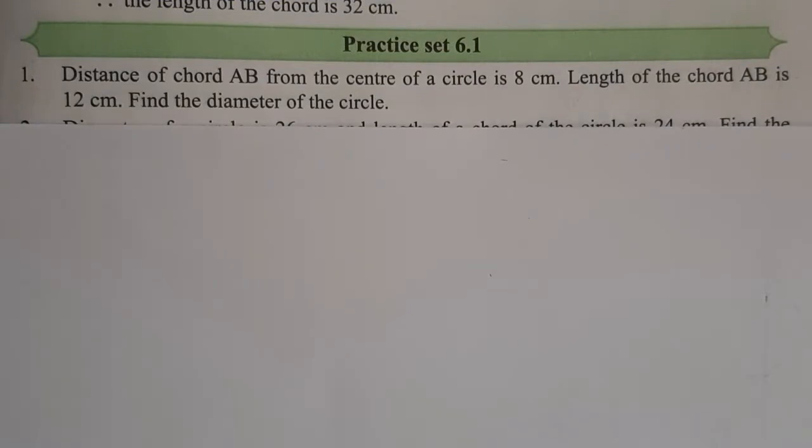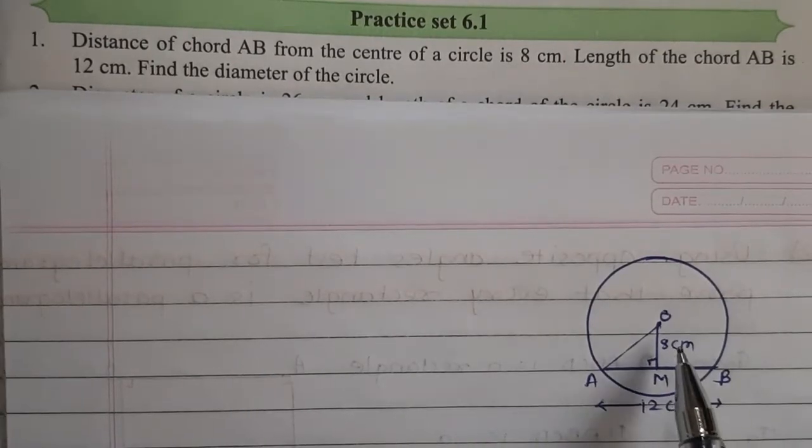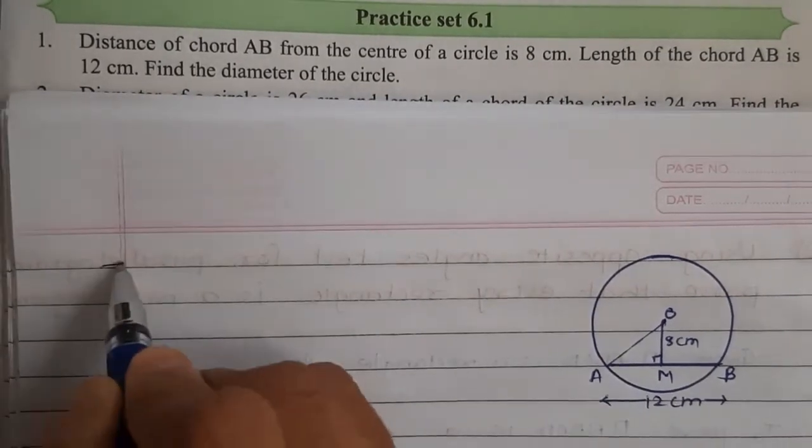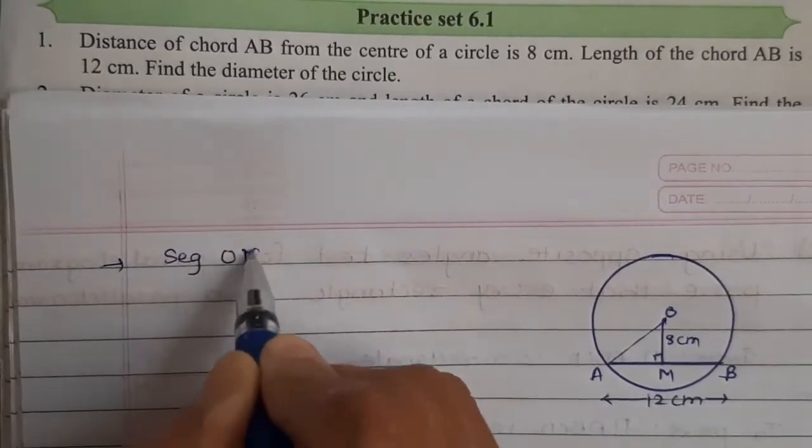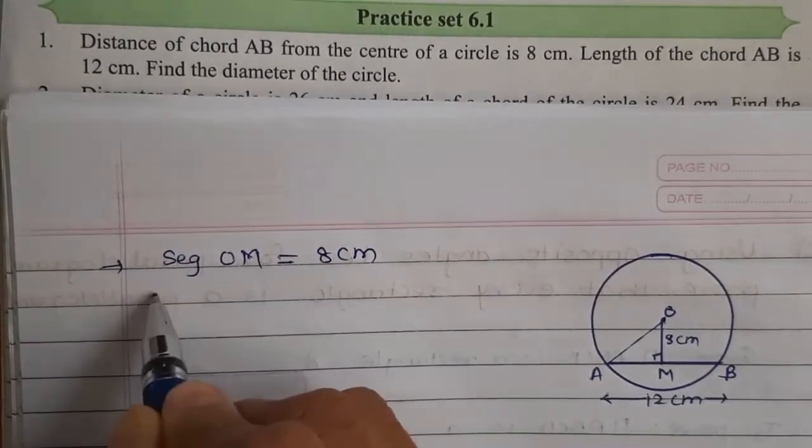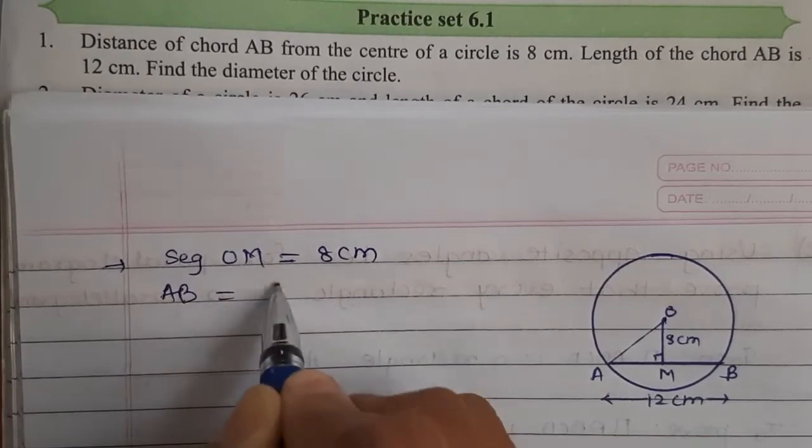The distance of chord AB from the center of the circle is 8 cm. The length of the chord AB is 12 cm. Find the diameter of the circle. Now here the distance of the chord from the center of the circle is 8 cm. That means the perpendicular distance is given as 8 cm, as well as the length of the chord AB is given as 12 cm. We have to find the diameter of the circle. Now see the solution. Here O is the center of the circle. Segment OM is given as 8 cm. Then chord AB is given here as 12 cm.